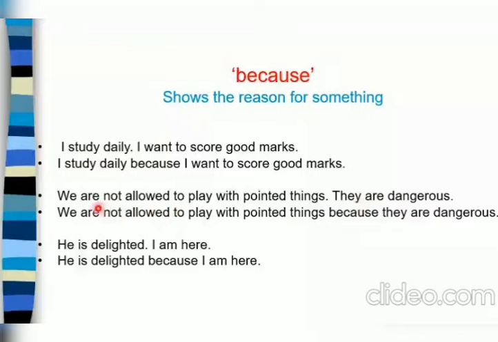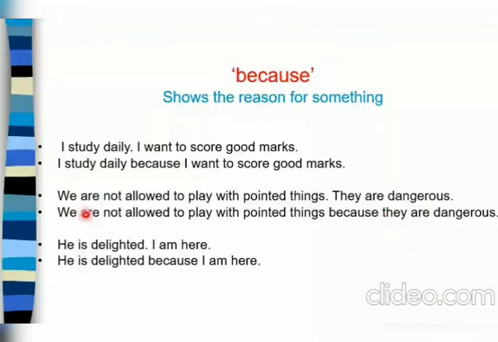So we are not allowed to play with pointed things because they are dangerous. Now here, children, if you remember the rule which I have taught you in the previous slides, that after using the conjunction, when you are joining these two sentences together, there is no need to write it in capital letter because now it's one sentence. It's not a new sentence. So generally children make mistakes here when they are joining it with the conjunction, they write the next word capital, which is absolutely incorrect. So please keep this point in mind whenever you are joining it with the conjunction.